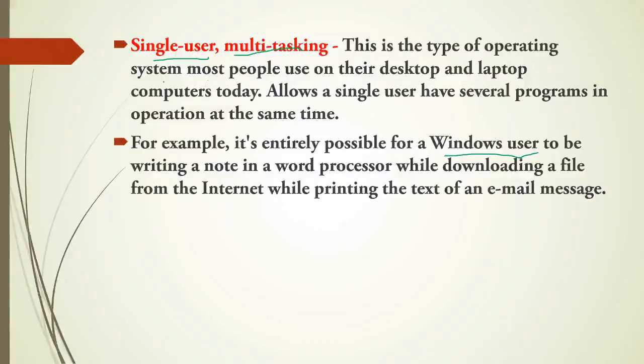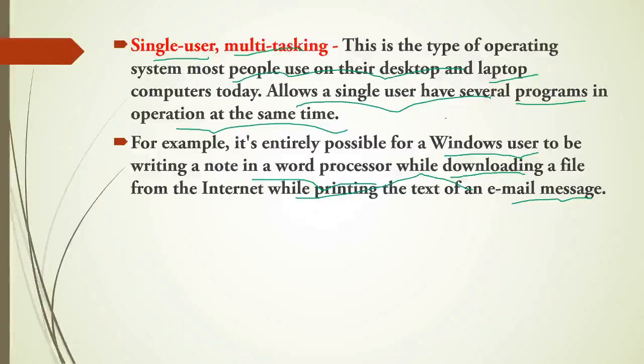This type of operating system, which most people use on their desktops and laptops, allows a single user to have several programs in operation at the same time. For example, it is entirely possible for a Windows user to write a note in Word, at the same time download a file, and at the same time print a text from an email message. This all happens because of the multiple cores in the processor. Execution will be fast, and at a time multiple processes can be executed.